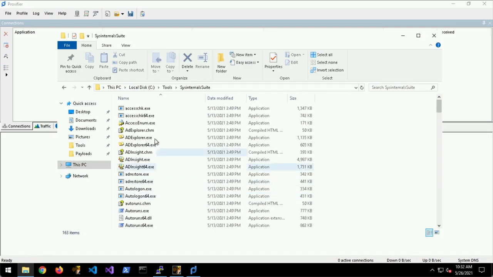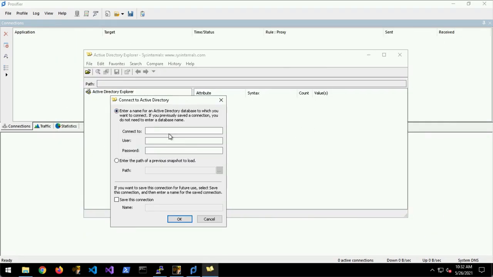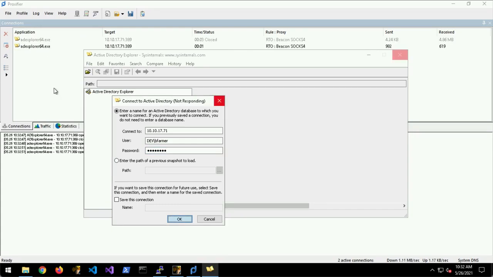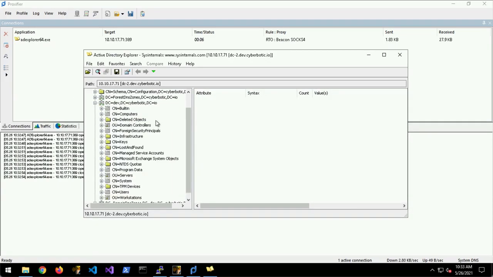So let's first launch AD Explorer. That's in the Sysinternals Suite. And now we can put the IP address of the dev domain controller, which is 10.10.17.71. And we can give it any domain user cred, so let's use bfarmer again. And here you go. You can see Proxifier picking it up and pushing that traffic through the beacon. And now all of the domain information is in AD Explorer.